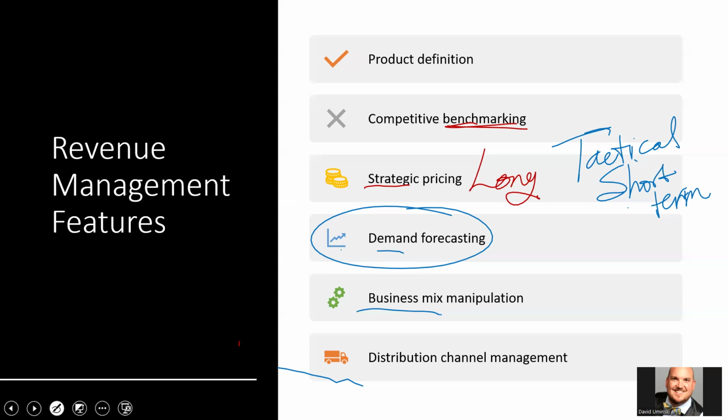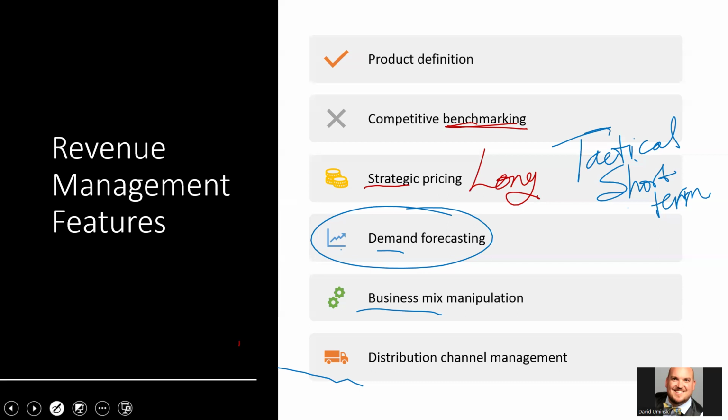Okay. Leisure, which is basically people visiting for fun, for vacation. Business is people who are traveling for business purposes. And group are people who are maybe coming in for a conference or a convention, right? So those are three major different business mixes. If I have 500 rooms in my hotel, how many rooms do I get to decide goes to leisure, goes to business, and goes to group? That's what that business mix is.